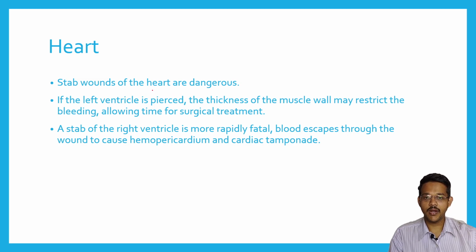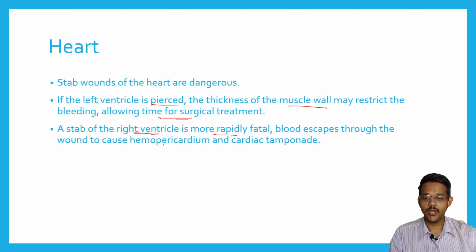Stab wounds of the heart are dangerous and lead to immediate death. If the left ventricle is pierced, the thickness of the muscle wall may restrict the bleeding, allowing time for surgical treatment. So since the left ventricle has a very thick muscular wall, it may prevent continuous hemorrhage, which will allow for surgical treatment. But a stab to the right ventricle is more rapidly fatal.